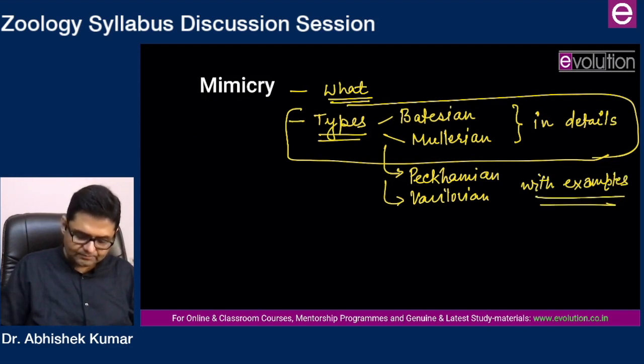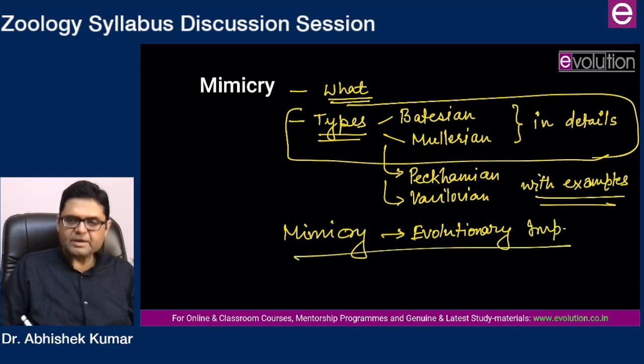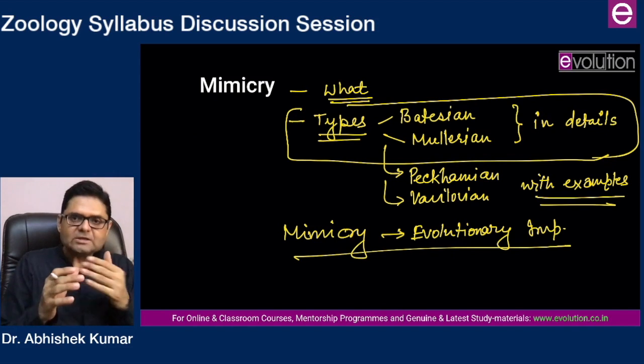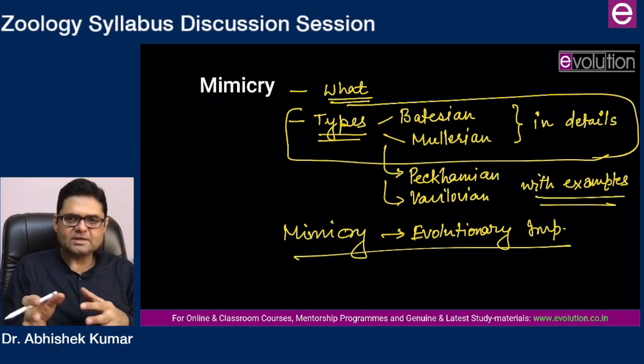And then mimicry and its evolutionary importance. Earlier in the discussion, I was telling you that mimicry is what a species does to copy another species.